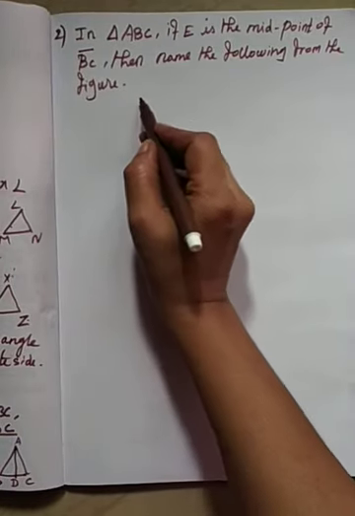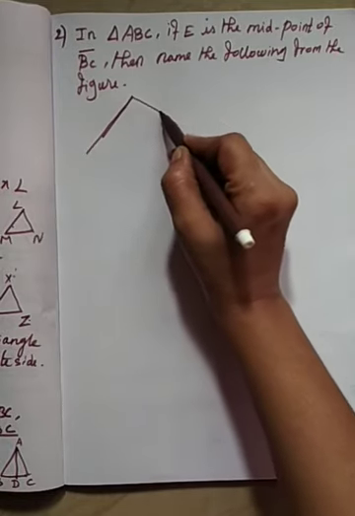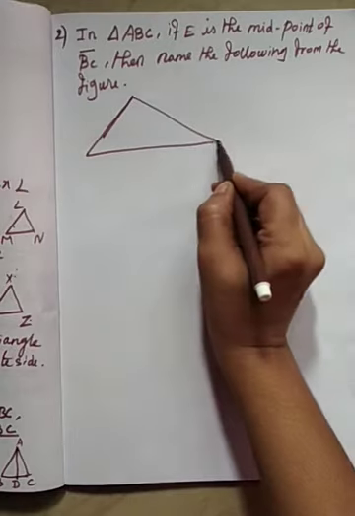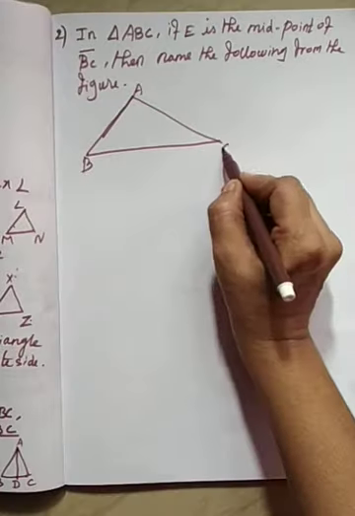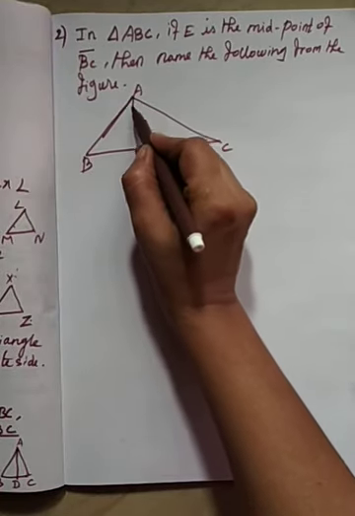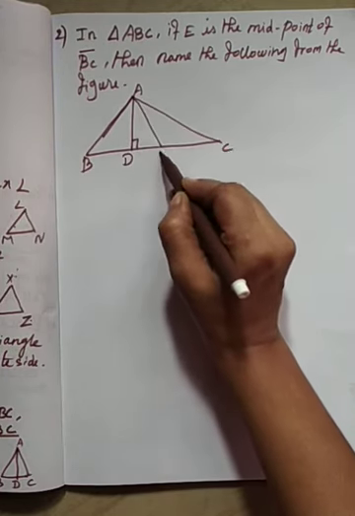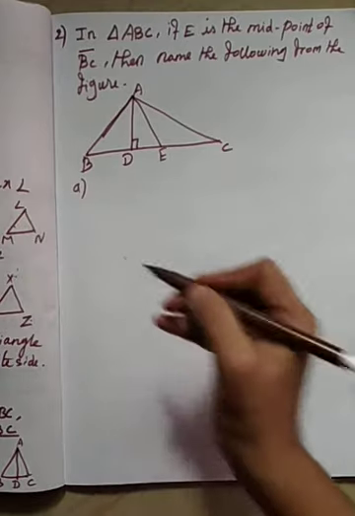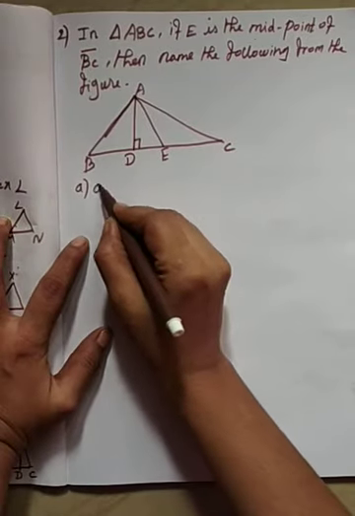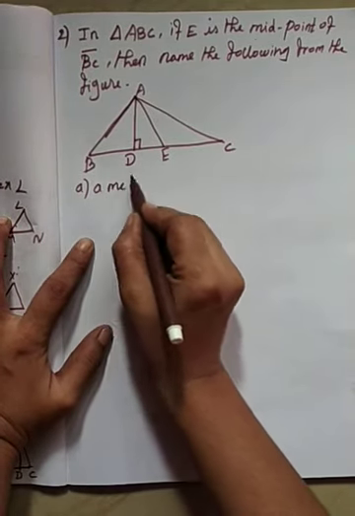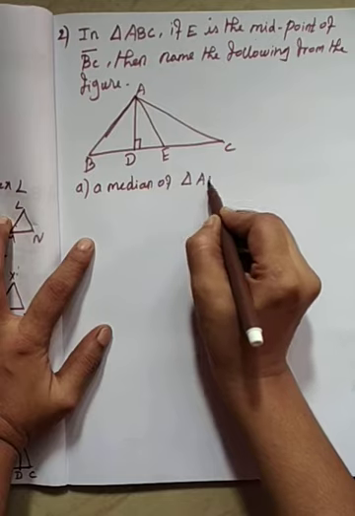Okay, see here. These are all the given conditions. This one is A, B, C, and then this is D, this is E. Okay, the first one, a median of triangle ABC.